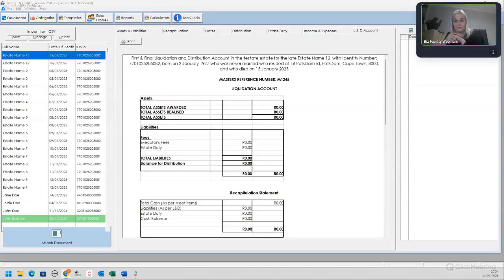You pay for the software purchase, which is 2,760 plus VAT, which for September is 3,100 and odd rand. But the licensing only happens a year after. On the birthday of your first purchase, if you want to use the software for another year, you pay half of the price. So it's less than 2,000 rand per year, which is ridiculous if I think I have to pay 450 rand for Sage every month. It's 4.5, 5 grand.